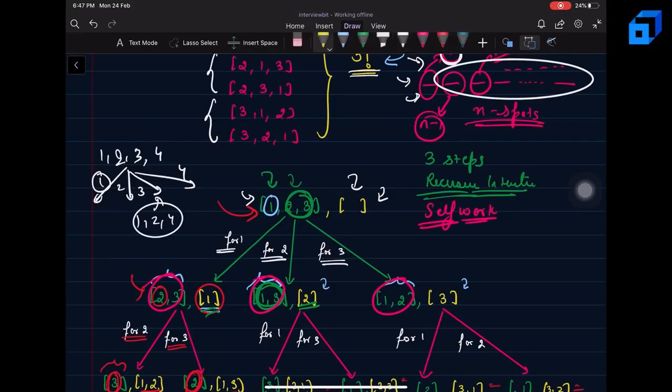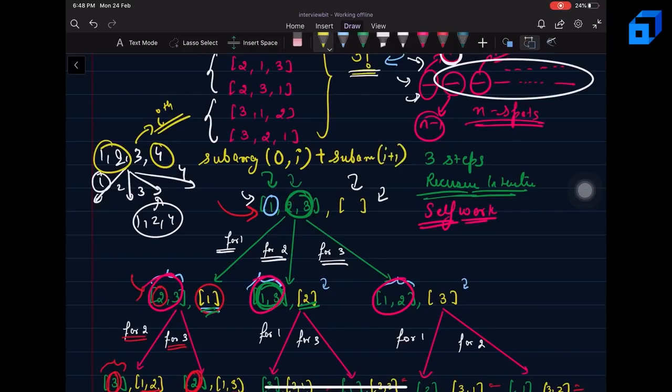Now can you see that? If I denote this element with the ith index, how can we extract 1, 2, 4? Can I say it is equal to the sub array starting from 0 till i length, appended by a sub array starting from the (i plus 1)th index going till the end? Can you see that this formula will help us generate this kind of scenario?